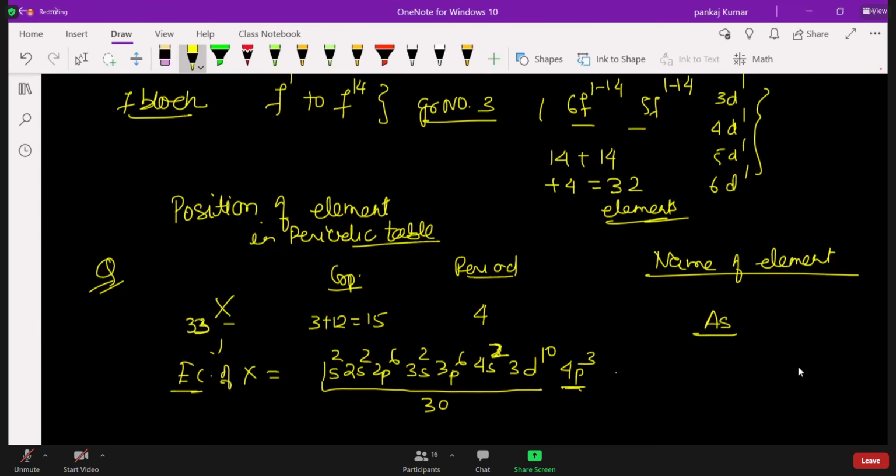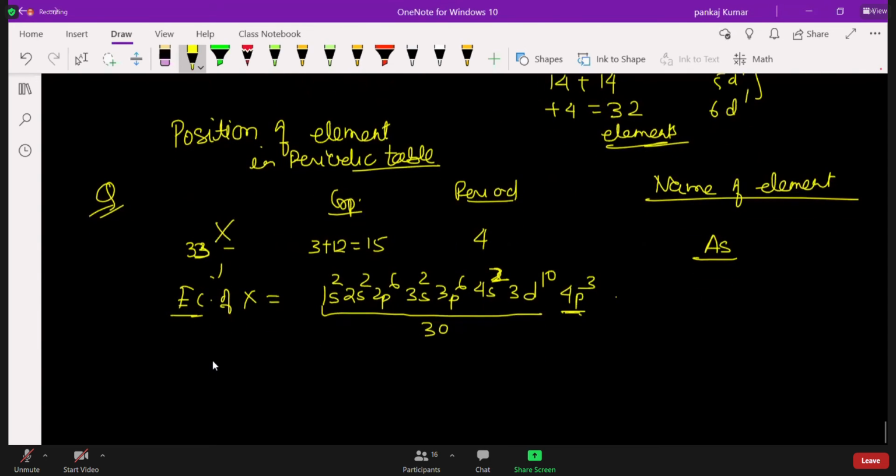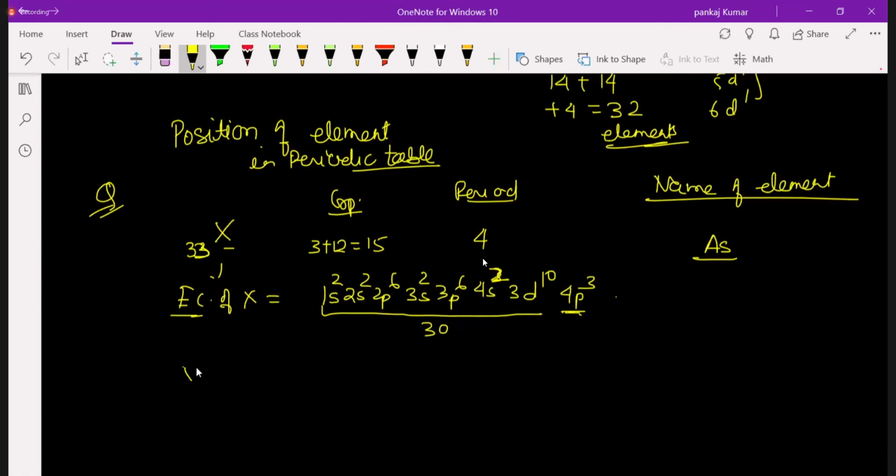Okay, so let's solve another question. Suppose the element is Y with atomic number 57. What is the group? What is the period? And what is the name of the element? How will you solve this question?